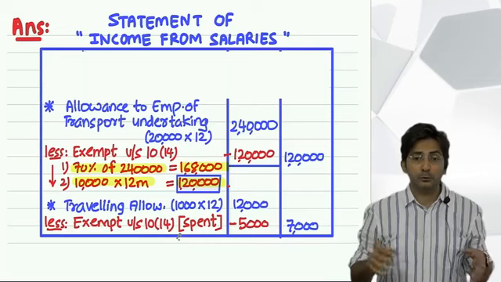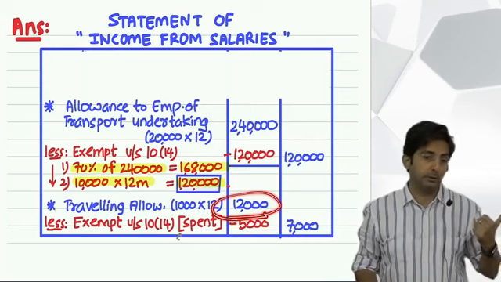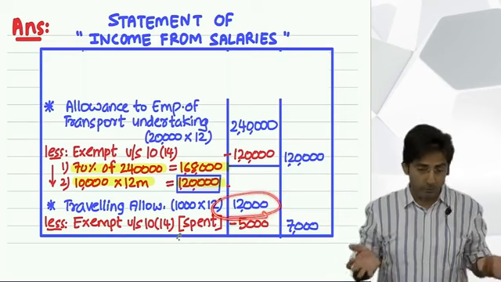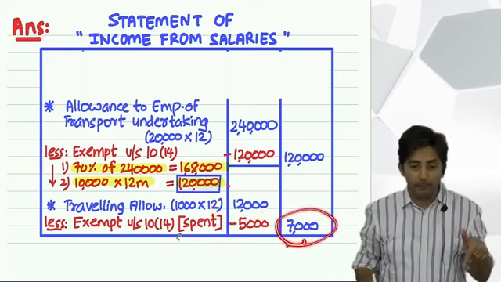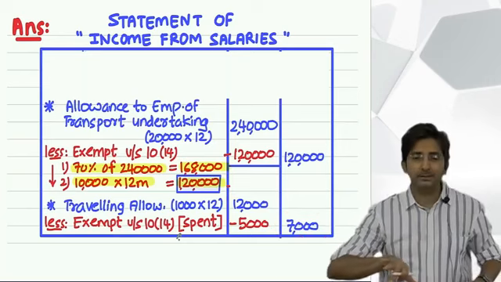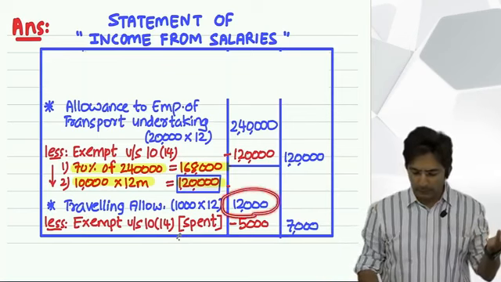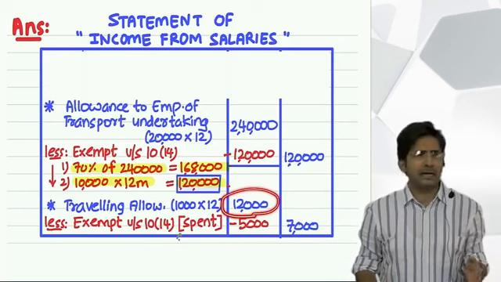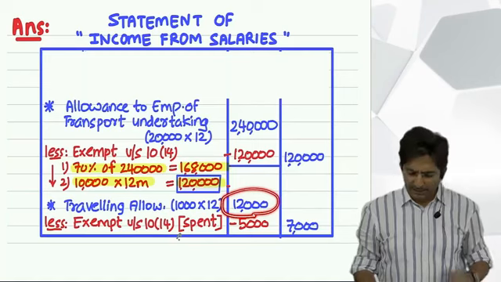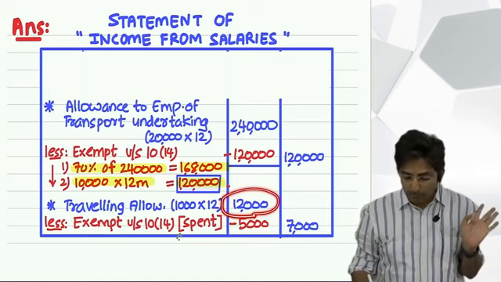No one on this earth is so honest and genuine that he will say, no, my boss gave me 12,000, but I have spent only 5,000. So if you say honesty is good, but then 7,000 will become taxable. But usually people are tax evaders. No one likes to pay tax. So what people say that I received 12,000 but my traveling was so much that I had to spend everything. He will say everything is spent. Okay. And everything is spent means full 12,000 minus. And in the outer column it will become 0.